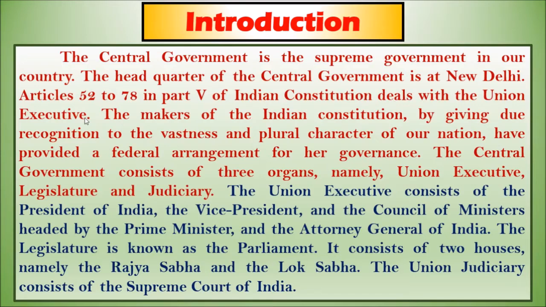In the last unit we learned about the drafting of the constitution for our Indian government. In that Part 5, articles from 52 to 78 are purely about the union executive. And the makers of the Indian Constitution, by giving due recognition to the vastness and plural character of our nation, have provided a federal arrangement for her governance.